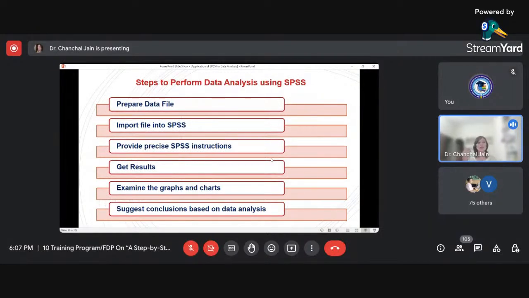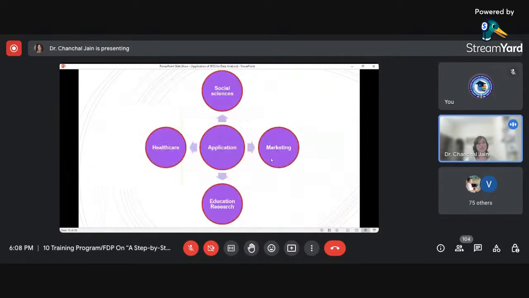So when you are getting the output, we are getting the graphs and charts along with the tables of the output. So that you need to examine properly, and on the basis of the examination of your charts, graphs and tables, you will write here the suggestion and conclusion, whatever analysis you have done. So this way, this is the process of performing data analysis using SPSS.